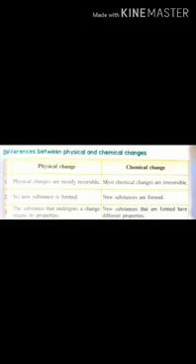Another difference is that whenever we undergo a physical change in a substance, no new substance is formed, only the form, the state, or the temperature of the substance is changed. But in case of a chemical change, new substances are always formed. Also, I have told you in the previous video that physical changes are reversible. That means we can easily get back the original substance from the new substance formed. You remember children, in the previous video I showed how we can easily get salt back from the salt solution by heating it. That means we were easily able to get the original substance back. So physical changes are reversible.